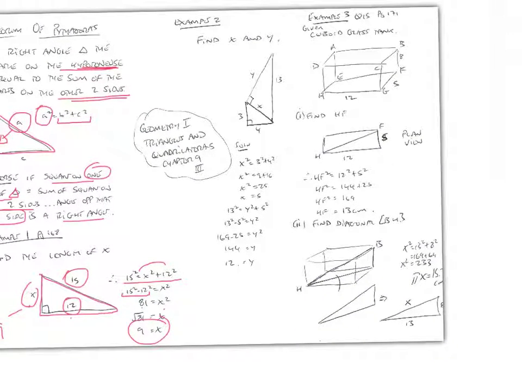And second example, find x and y from this diagram here. Okay, well let's start with this little triangle first. x in this triangle is the hypotenuse because it's opposite the right angle, so we can use x squared is equal to 3 squared plus 4 squared. x must be equal to 5.